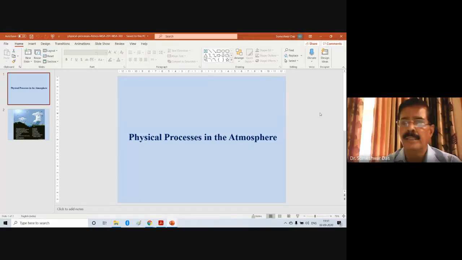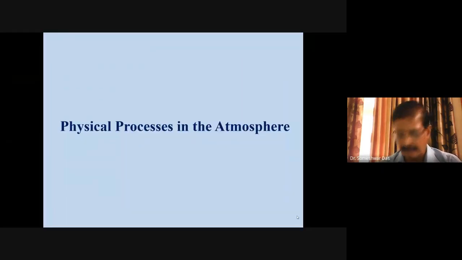Okay, right. So, physical processes in the atmosphere. Now, this much you already know, what are the physical processes in the atmosphere, right? Because we have discussed it many times in different ways since your first semester. The two most important parts of any modeling system are the dynamics part and the physics part.